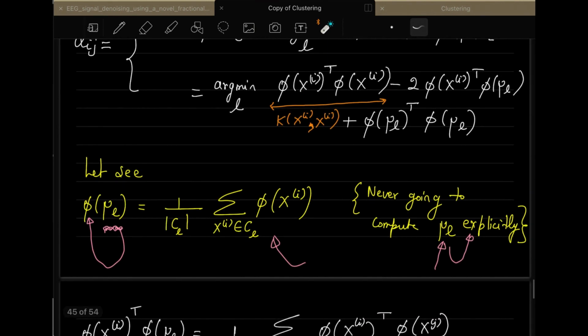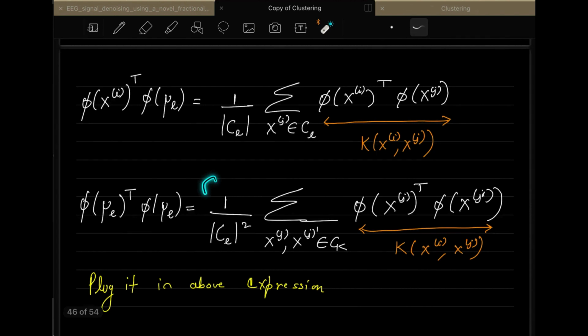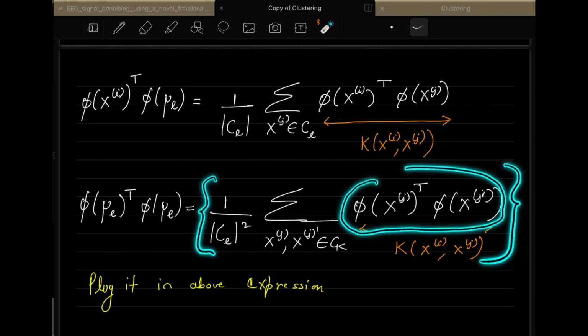And if you do the same thing for phi ul transpose and phi ul, and you know phi ul is this, so you can do this also like this, and you can replace this particular term again with this kernel.